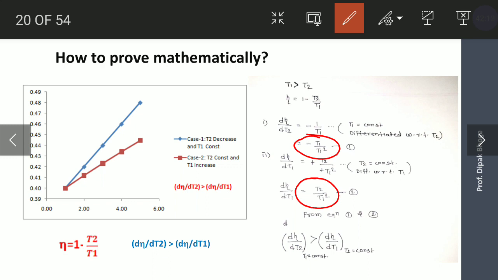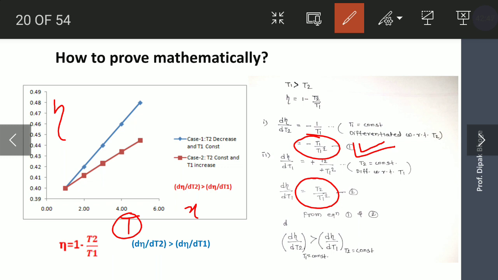So if you compare the slope of this curve, efficiency versus temperature, the first equation gives you more slope, that is, more change in efficiency for the same change on the x-axis, that is temperature.